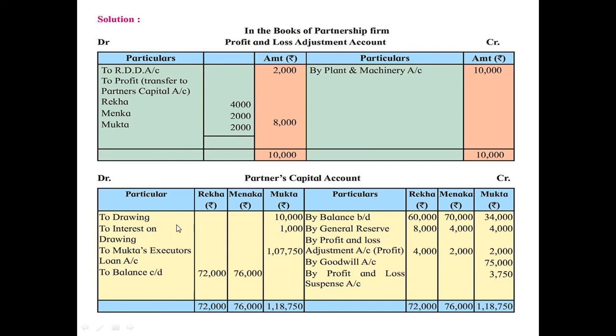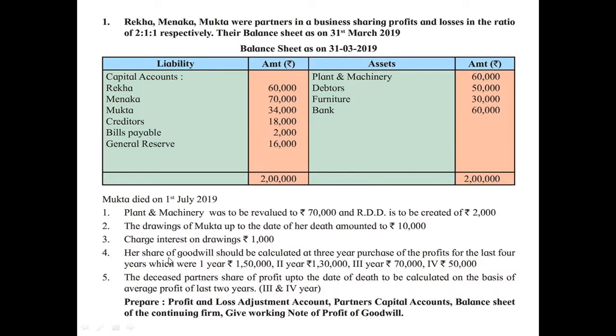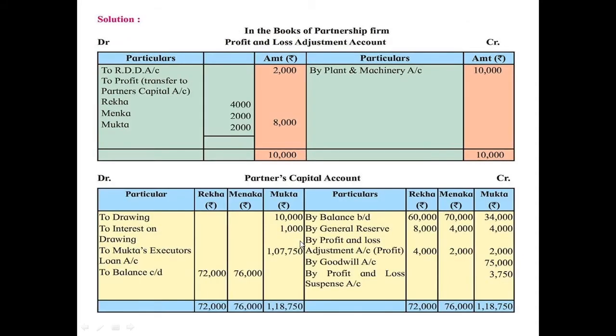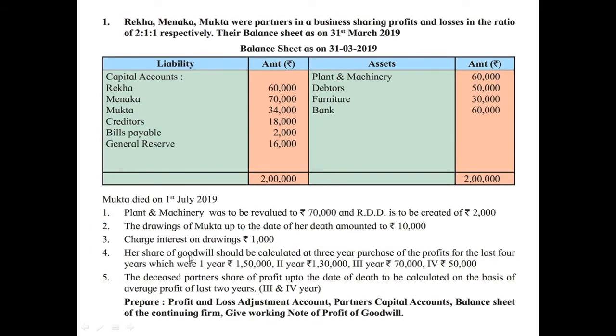Then next, charge interest on drawings rupees 1,000. So this entry will also come on the debit side to interest on drawing 1,000. Then next it is given her share of goodwill should be calculated at 3-year purchase of the profit for the last 4 years, which were given as under here. First year, second year, third year and fourth year's profits are given. Here the working is given. I will explain the working.